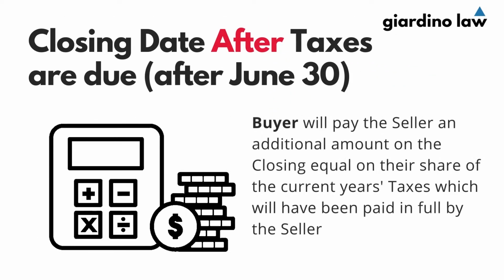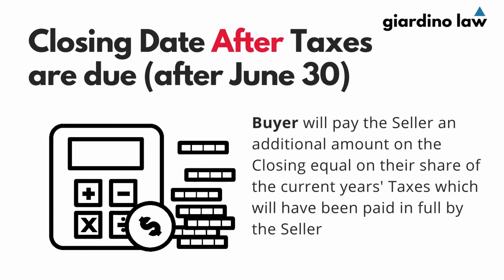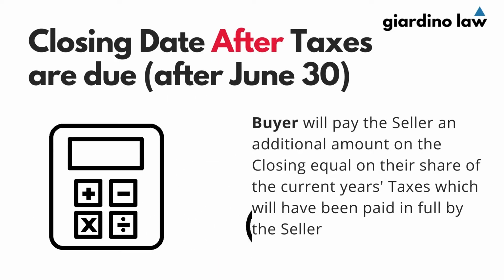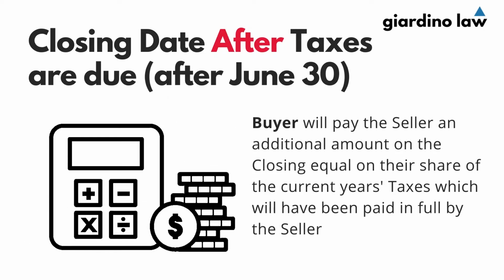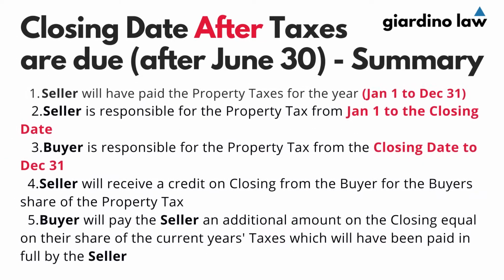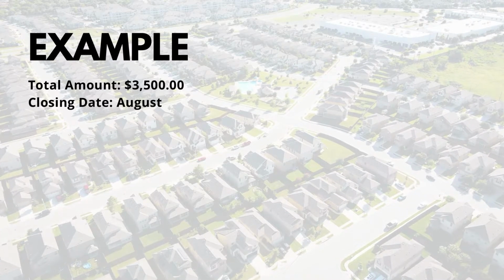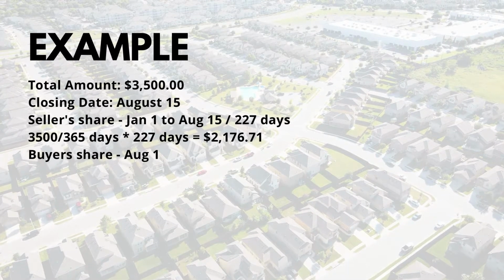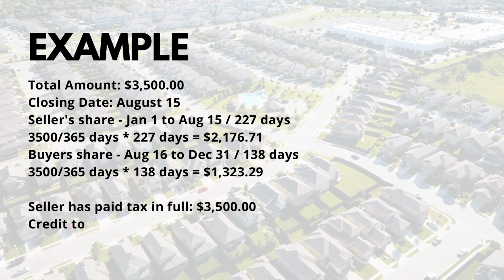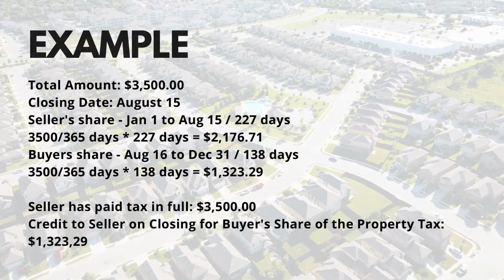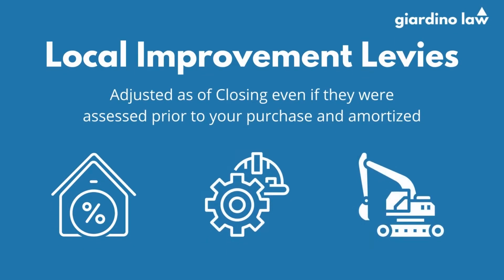This means the buyer will pay the seller an additional amount on closing equal to their share of the current year's taxes, which will have been paid in full by the seller. Local improvement levies are adjusted as of closing, even if they were assessed prior to your purchase and amortized.